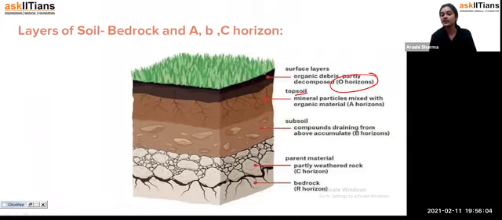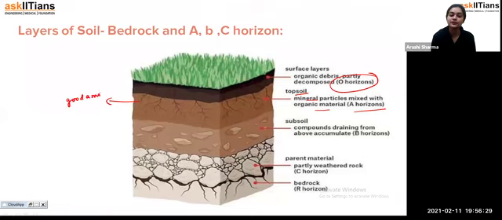Now, when we come to the topsoil, this is the surface layer. Now we are getting to the topsoil, that is the A horizon. So in the A horizon, students, mineral particles are mixed with the organic material. The mineral particles are present in it, and they get mixed with the organic material. The topsoil is visible to us, and it also has a good amount of humus in it.